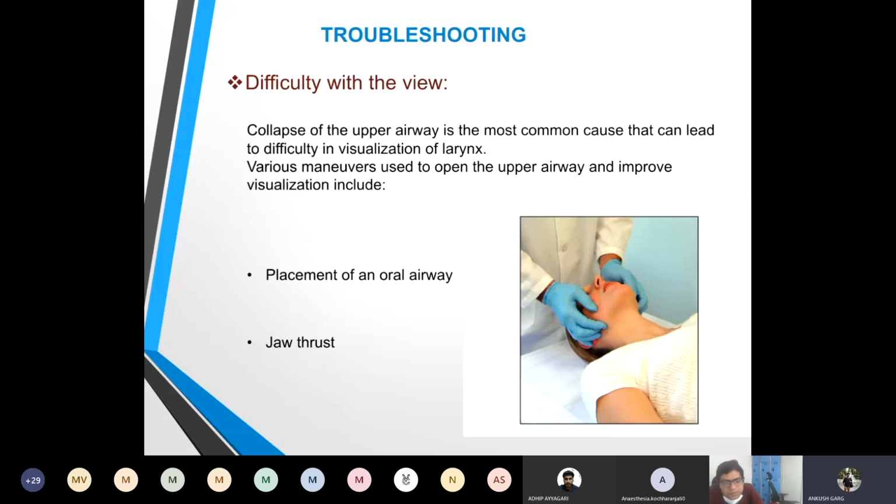So Ankush, Dr. Anjali was just telling which technique. Well, there are basically two techniques used for nasotracheal intubation. Some people railroad the endotracheal tube over the bronchoscope: they do the bronchoscopy first, and then they pass the endotracheal tube. And some people first take the endotracheal tube.